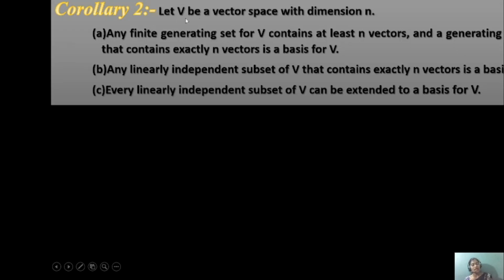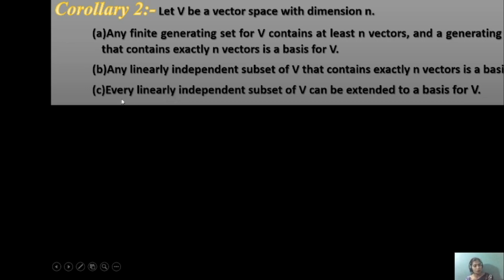Let V be a vector space with dimension n. Consider three conditions. Okay. Any finite generating set for V contains at least n vectors, and a generating set for V that contains exactly n vectors is a basis for V. Same for any linearly independent subset: suppose we are given S that contains exactly n vectors, then S is a basis for V. This will be proved using corollary first. Every linearly independent subset of V can be extended to a basis for V, because we use it the same way as in corollary first, using gamma.